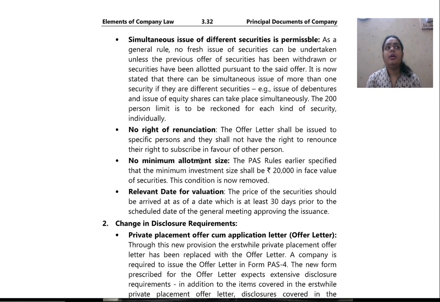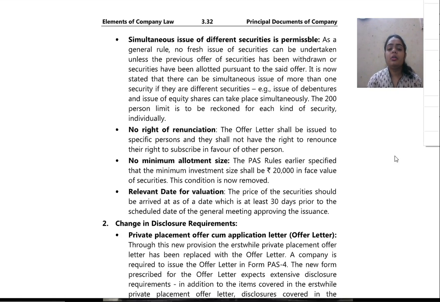Means what? That in the earlier act they had stated that the issue of securities can be done only for one case. Means either you issue shares or you issue debentures or you issue other securities. But now here they have given the permission for providing different securities at the same time. So there can be issue of debentures, there can be issue of equity shares, and they can take place simultaneously, provided the company shall follow the 200% limit for each kind of security.